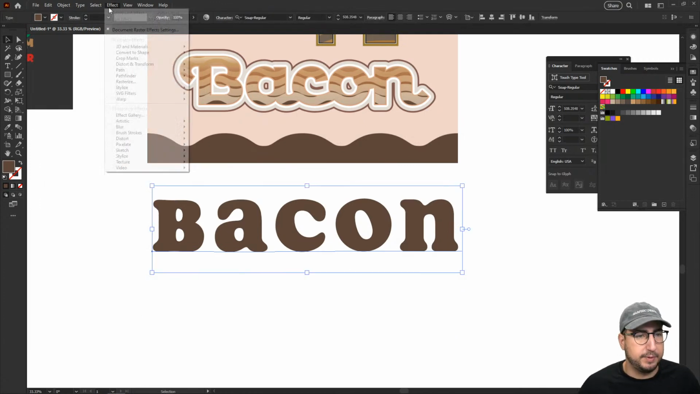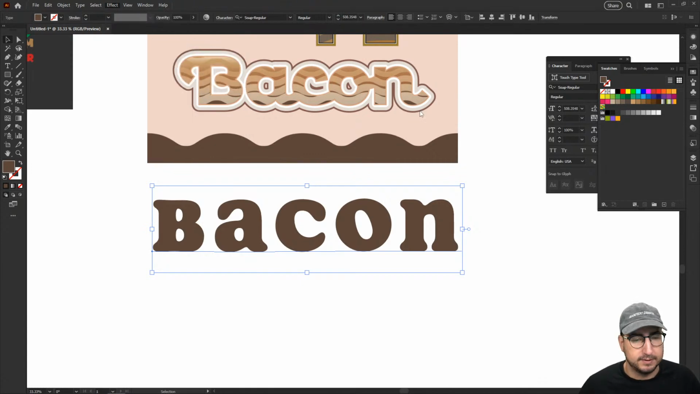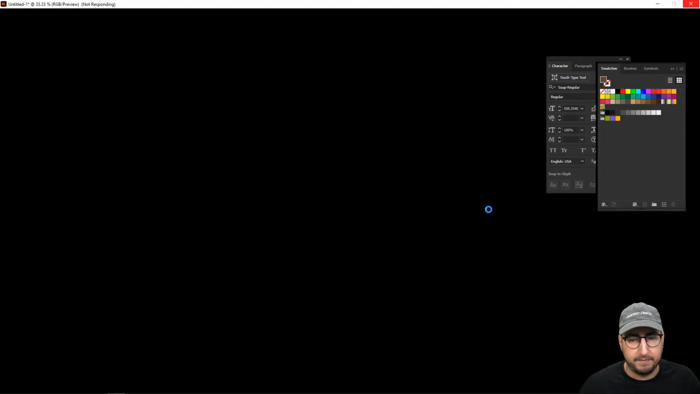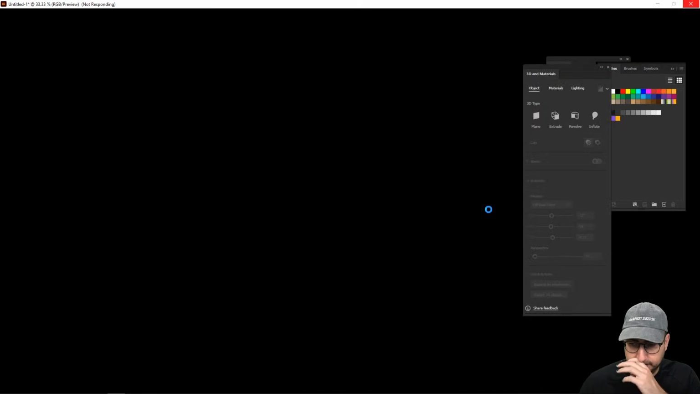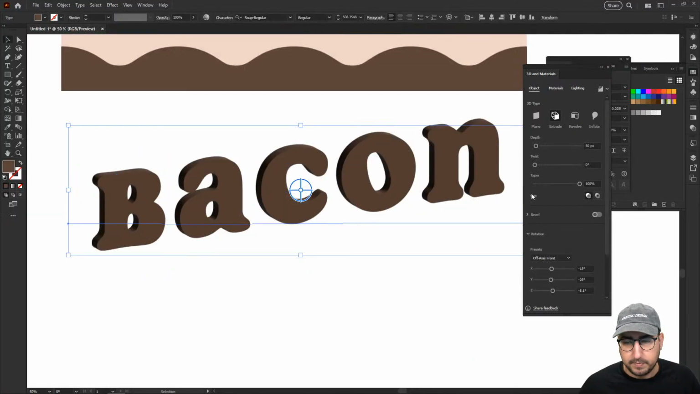So you can click on this, we can go to Effect, 3D and Materials, and right now we are just going to click on Extrude and Bevel. It is going to extrude and bevel this type for us. Right there, it's going to think about it for a second, and then it is going to extrude and bevel for us. And that looks great. So I actually don't want it to be off-axis front. So over here on the presets, I just want it to be front.